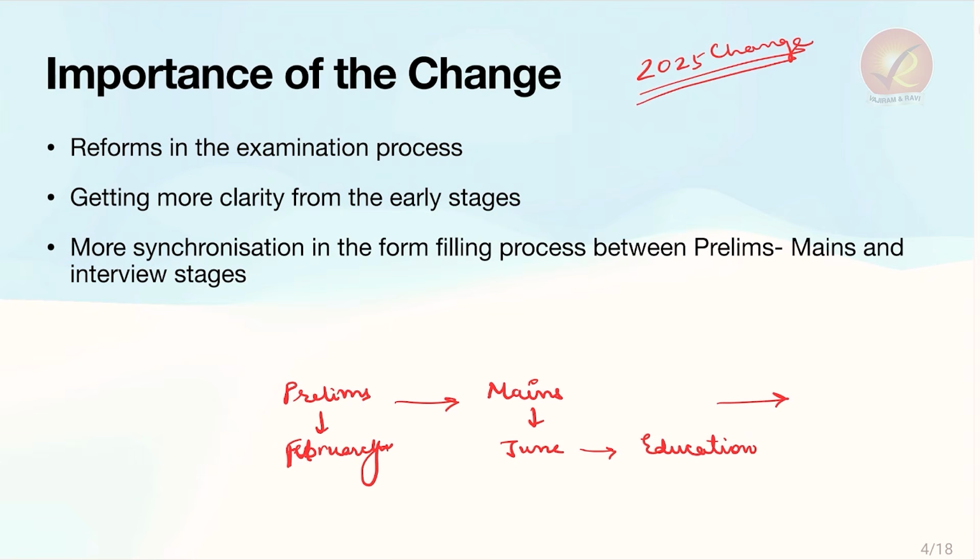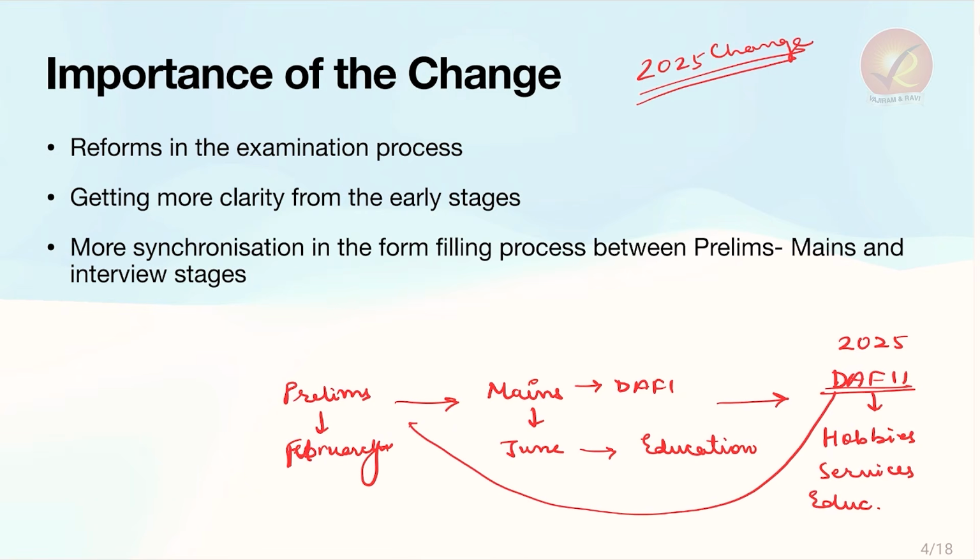But earlier, before 2025, mains had DAF-I, and after qualifying mains, you had to fill DAF-II. This DAF-II had to be given along with your hobbies, your achievements, your services, service preferences, your education details, etc. The change that has been made is that DAF-II has been integrated with the prelims form now. Why has that been done?